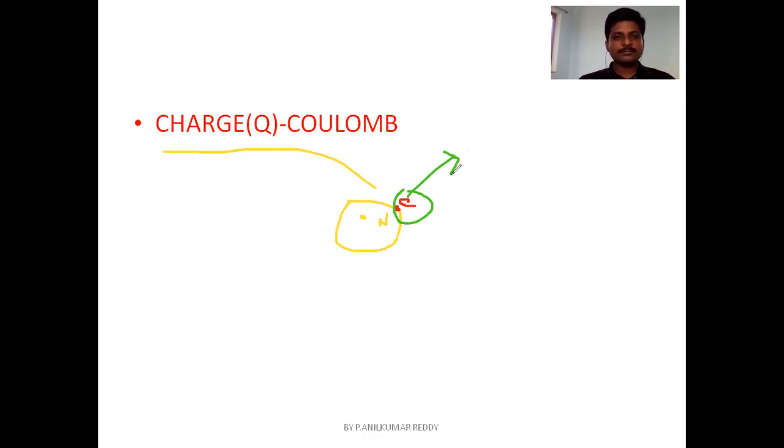Therefore, you can say there are two types of charges in nature. The first one is positive charge, the second one is negative charge. Charge is denoted by the letter Q, as you can see here, and the unit of charge is coulomb. Now we will be looking into the next definition.